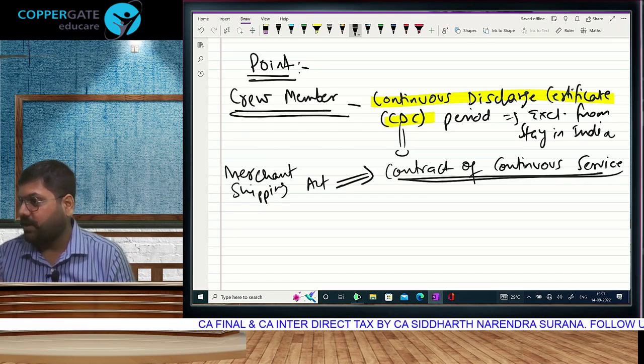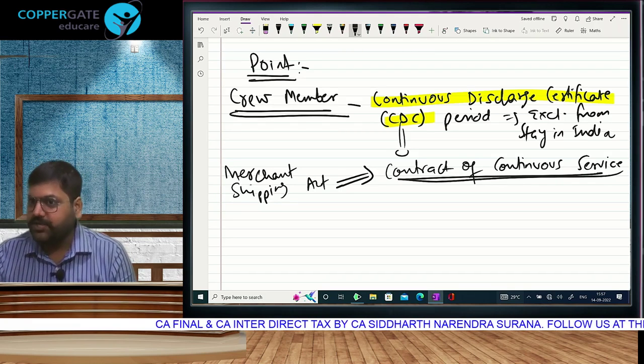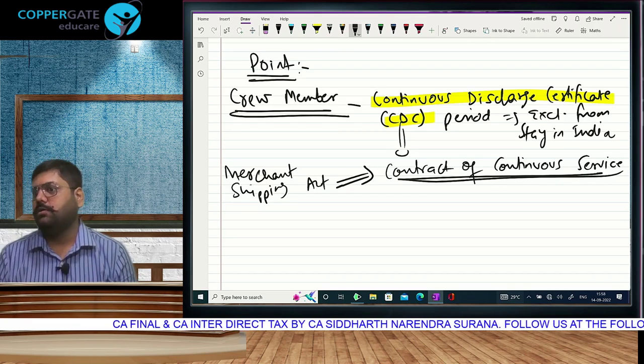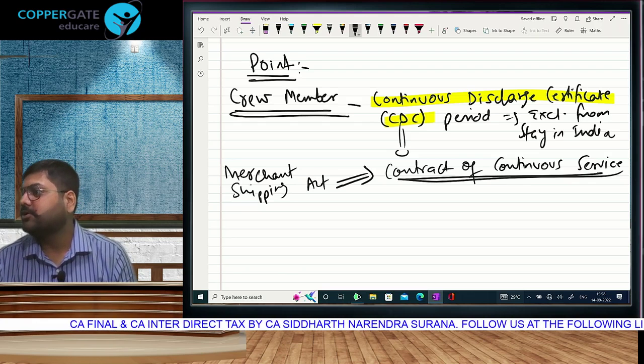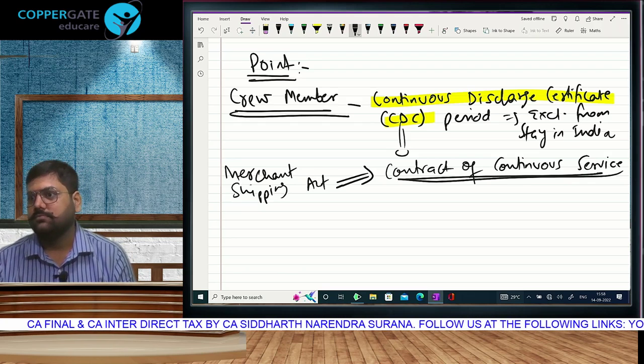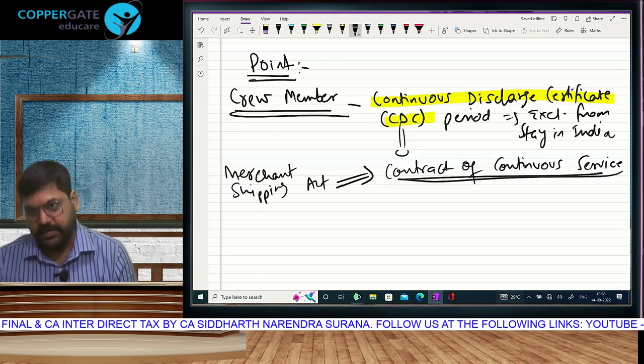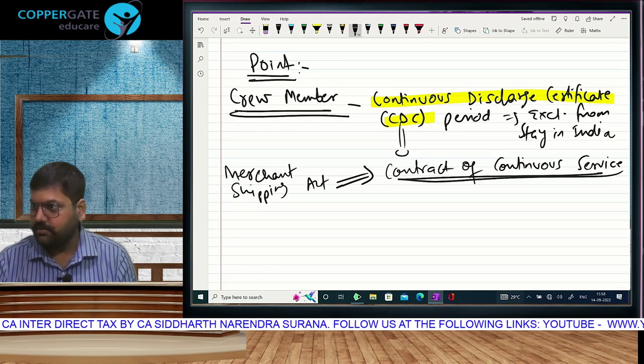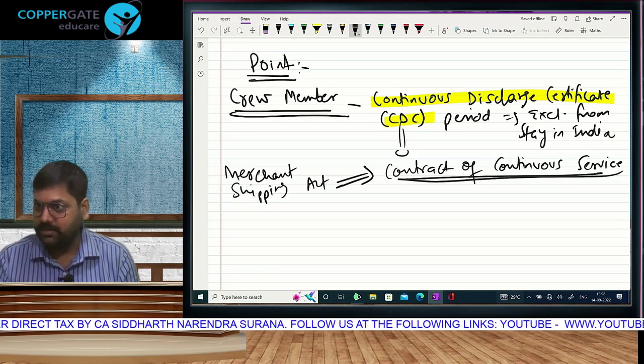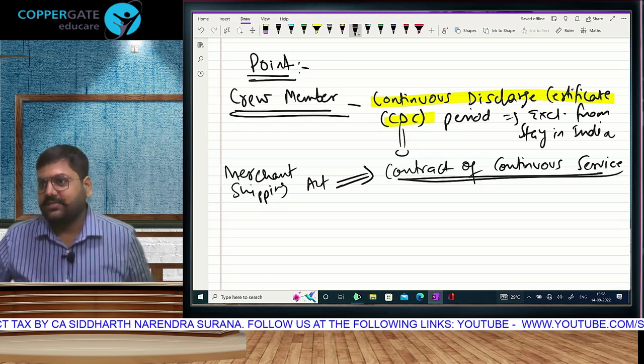Continuous discharge certificate means a period for which missing mummy is not allowed. You have to give continuous services without break. That's the meaning of CDC. Is that clear? Did you understand? Yes. Now, how does it affect tax decisions?